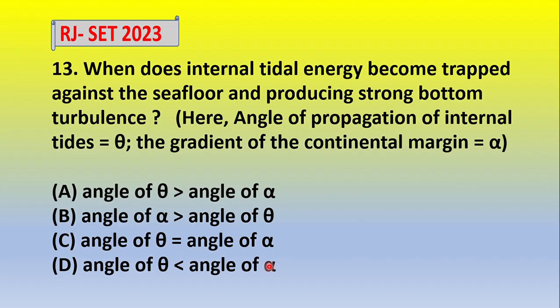Theta is the angle of propagation of the internal tide and alpha is the gradient of the continental margin. And when does the internal tidal energy become trapped against the seafloor and produce strong turbulence? When the angle theta is equal to angle alpha, that is, the angle of propagation of internal tide equals the gradient of the continental margin.